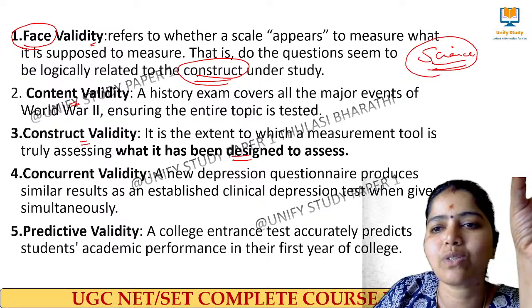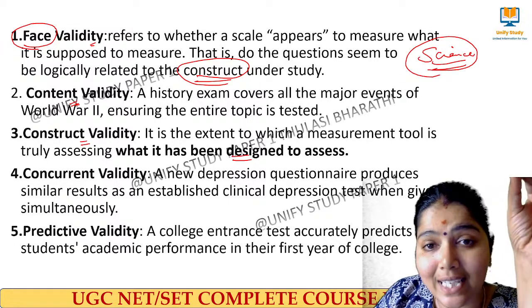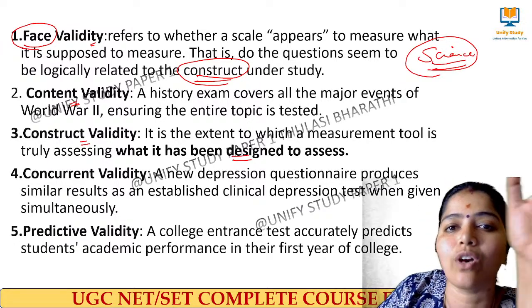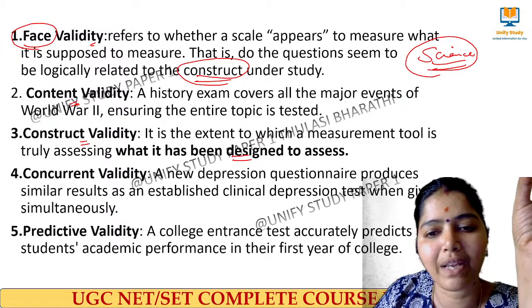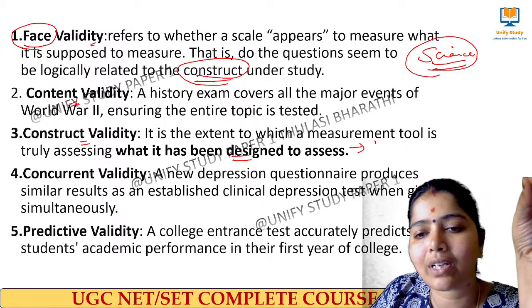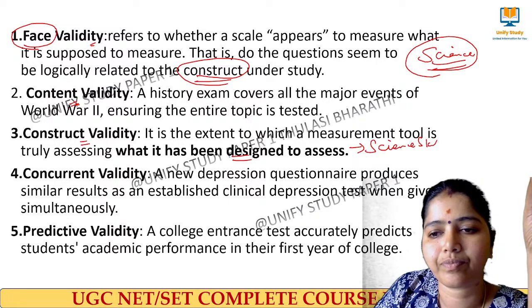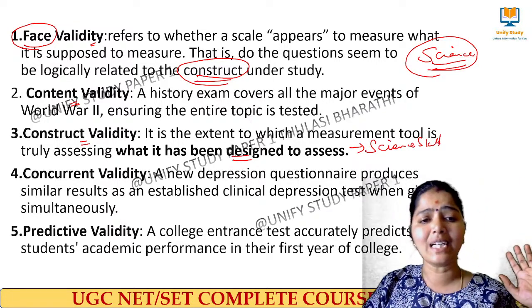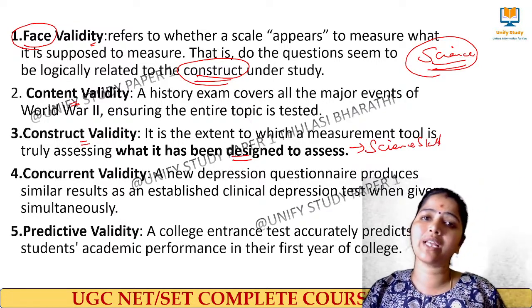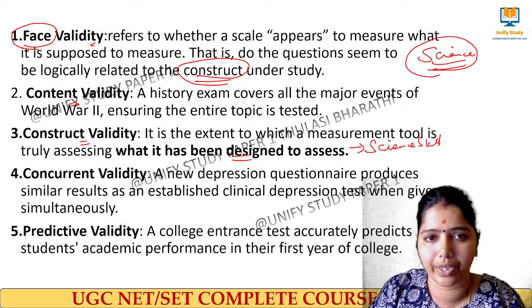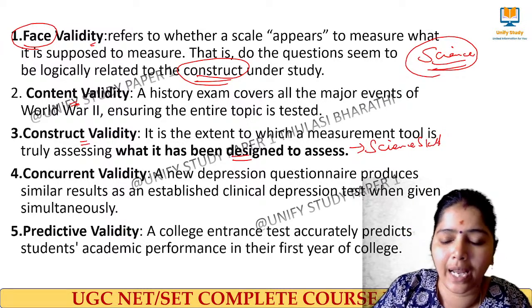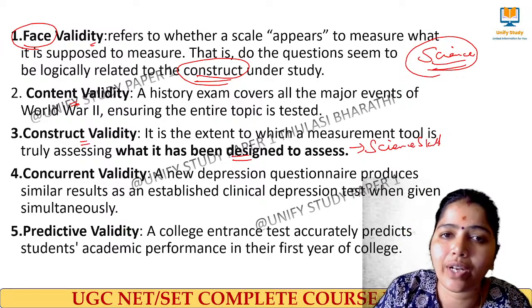So what is the construct here? Science skill. My tool is designed in order to measure the science skill of the student. Am I clear? Right.